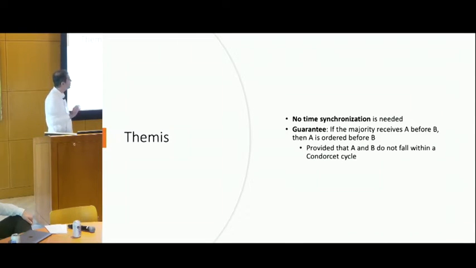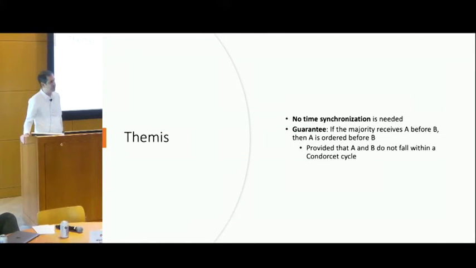It says if a majority of nodes in the system receive a transaction, let's say A before B, then the algorithm orders A before B, unless there is a special situation where A and B fall into a so-called Condorcet cycle. If that doesn't happen, we have that promise by Themis.